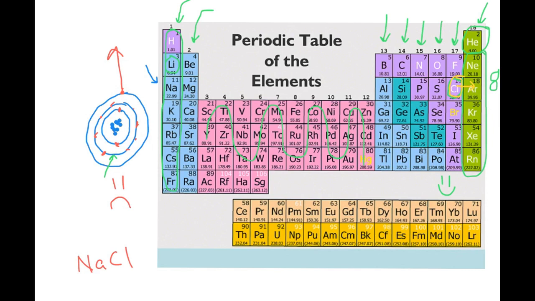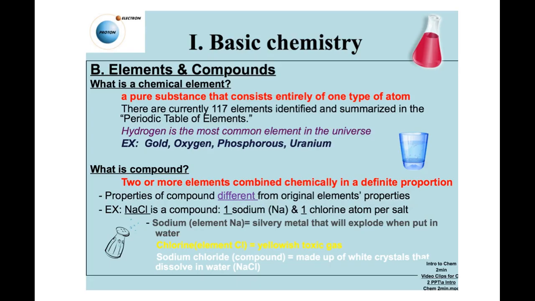And that's why sodium and chlorine tend to make chemical bonds, because sodium wants to get rid of 1 electron, so its outer shell will be full, and chlorine wants to gain 1 electron, so its outer shell would also be full. And we're going to go over that here in the next couple slides. We're going to see why elements make chemical bonds in order to make their outer shells complete or full.